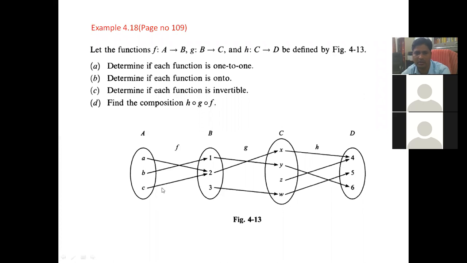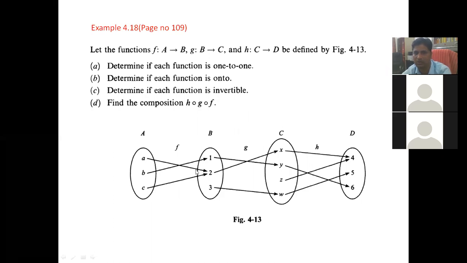You see, this is your f, this is your g, and this is your h. Basically, here we will discuss this composition. What are the elements of this composition? h∘g∘f maps from A to D. And how will we find the members of this? Who maps to whom? Now start from A.